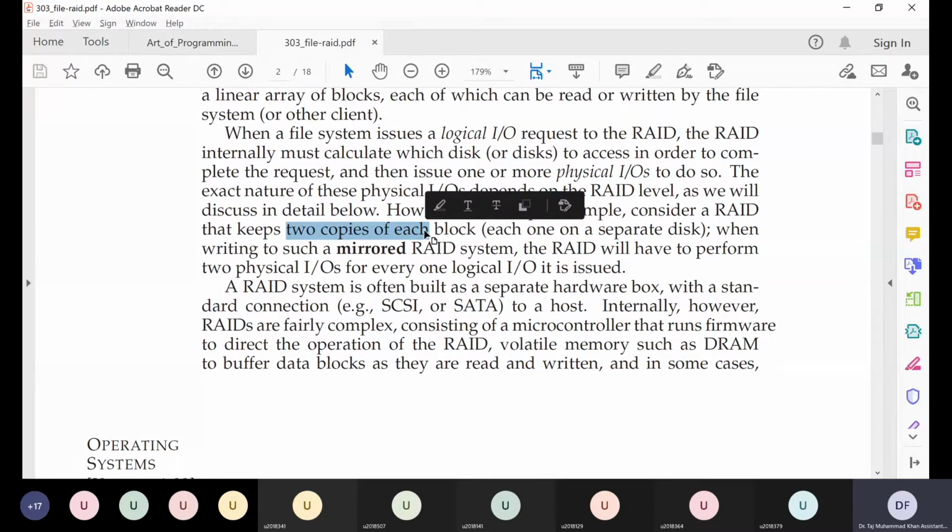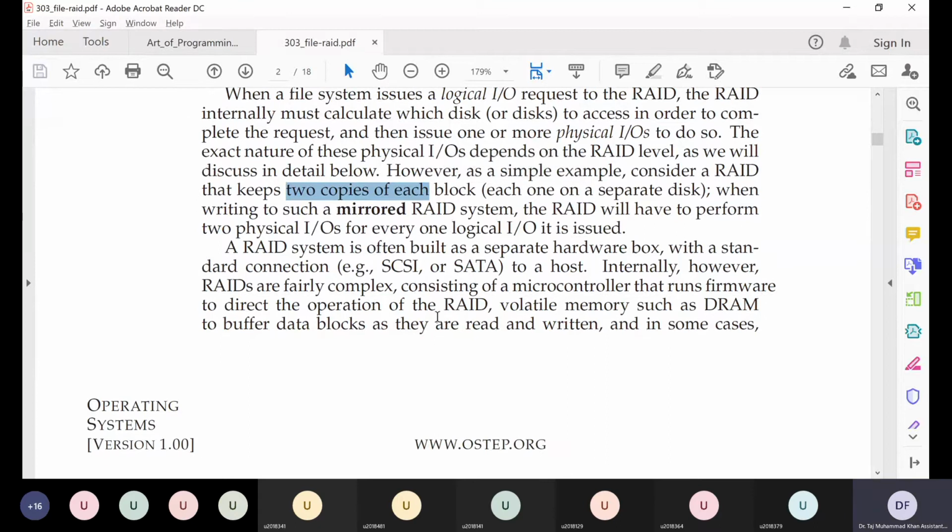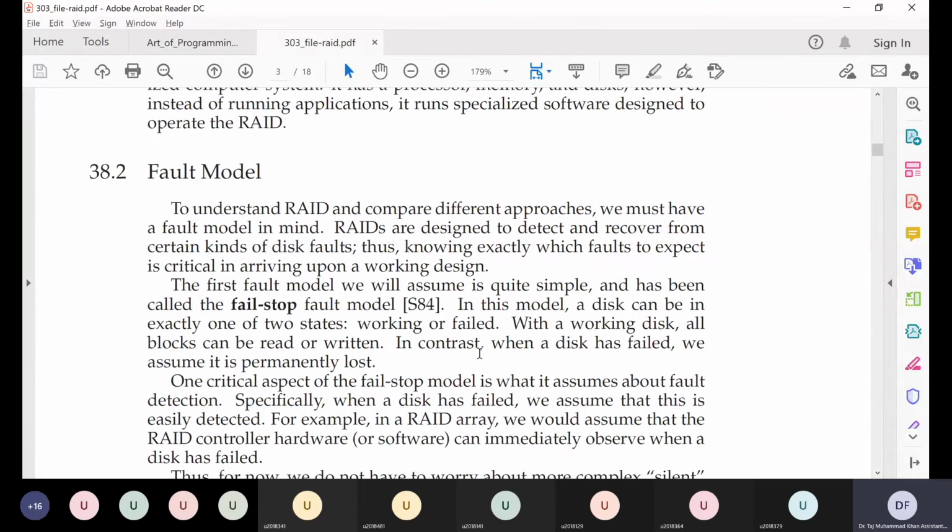So this is the basic idea of reliability in RAID, that instead of storing one copy of data, we store multiple copies of data. This way our system can basically resist some corruption errors, because if data is corrupted in one copy, then the second copy is still intact, and we can use the second copy and also restore the corrupted copy from the copy which is intact. So this is a very simple implementation, but it can be more complicated in the way in which you can detect errors and recover from errors. We'll see a few simple strategies here in this system.